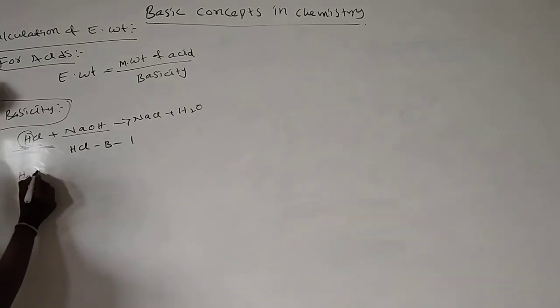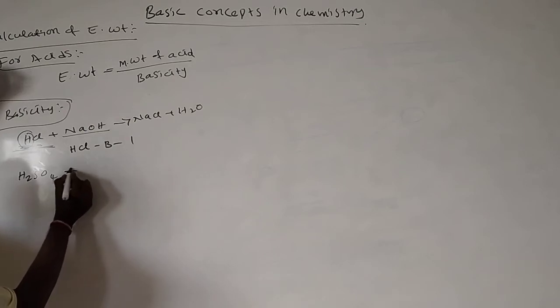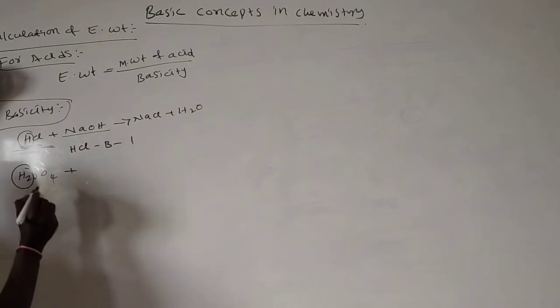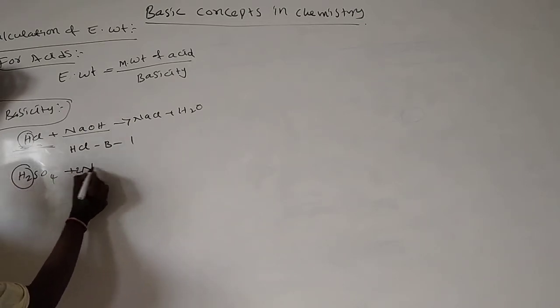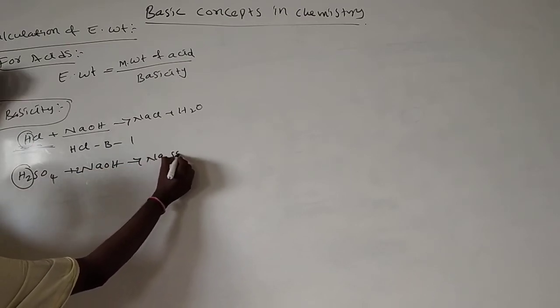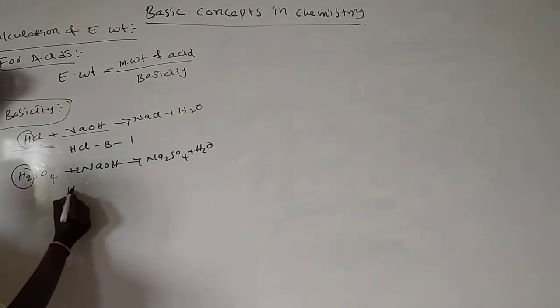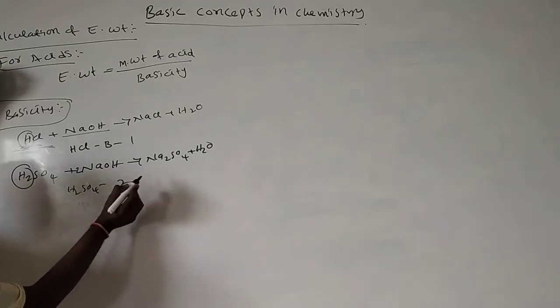For example, take sulfuric acid, H2SO4. It has 2 hydrogens and reacts with 2 moles of sodium hydroxide, forming sodium sulfate plus water. So the basicity of sulfuric acid is 2.